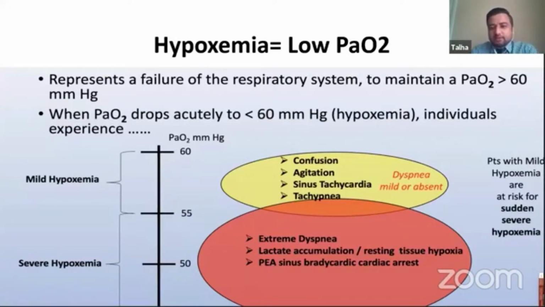And as I mentioned earlier, dyspnea may be mild or absent, but more important features which we should not overlook are confusion, agitation, sinus tachycardia, and tachypnea. Tachypnea is stimulated because patients, if they get hypoxia, have this hypoxic hyperventilation reflex, which is a central drive, which is not necessarily associated with dyspnea. So dyspnea may be absent, but the patient may have this tachypnea. But we need to remember that while we are in this mild hypo...